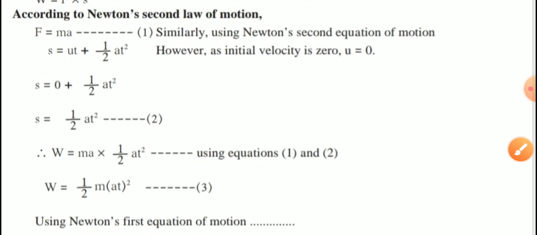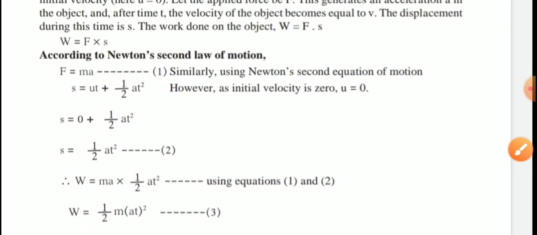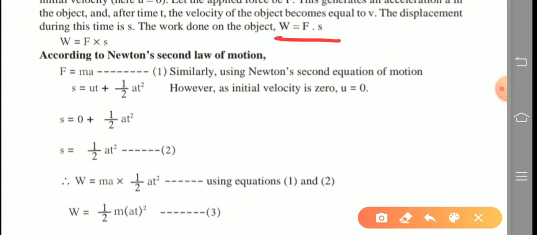So, in the first equation, F means force. We know the formula of work: work done W is equal to force into displacement. What is the value of force? ma.